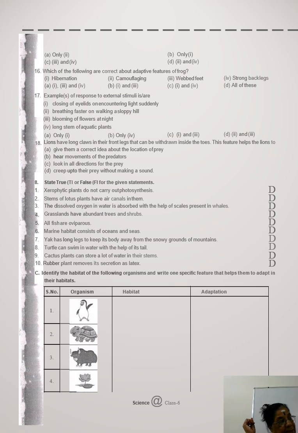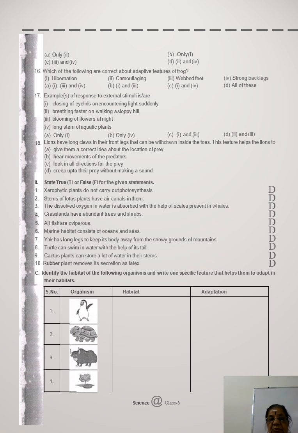This feature helps the lion to give them correct idea about location of the prey, hear movements of the predators, and look in all directions for the prey, and also creep up to their prey without making a sound. In answer, give them correct idea about the location of the prey. A option is correct. Are you clear? A option is correct. Okay.